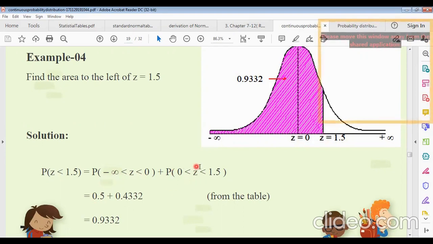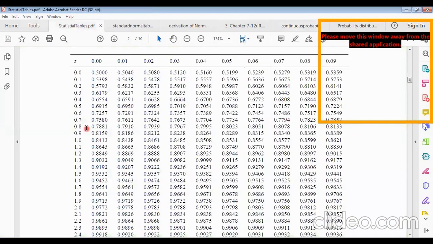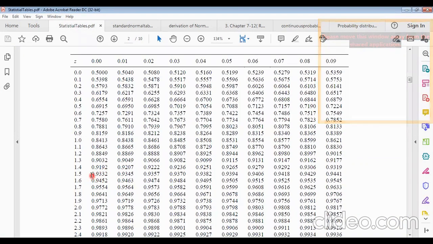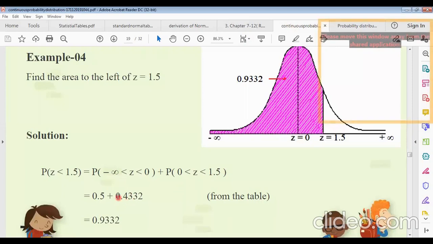And the other is the probability of z lying between 0 and 1.5. From the table, the value at z equals 1.5 is 0.9332, and minus 0.5 gives 0.4332.